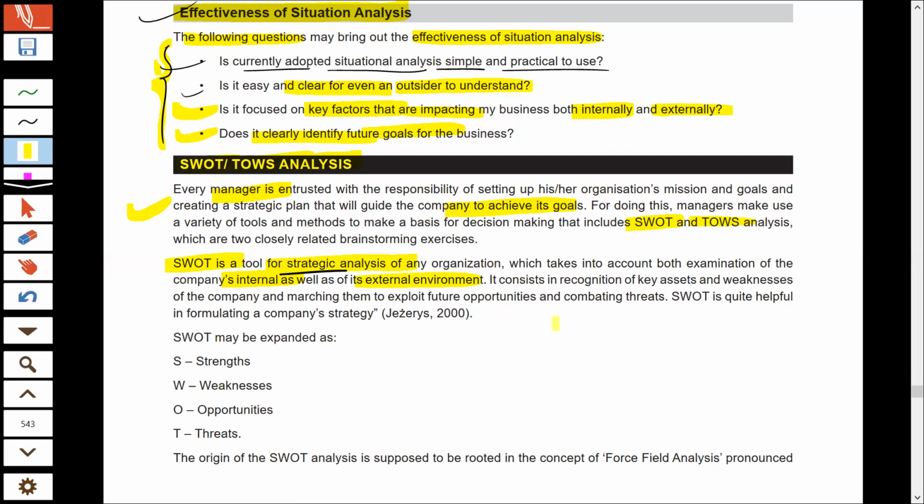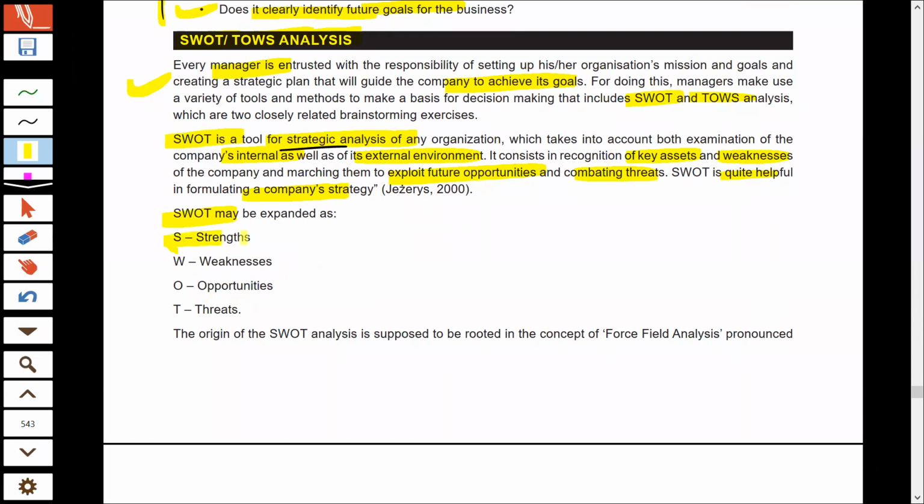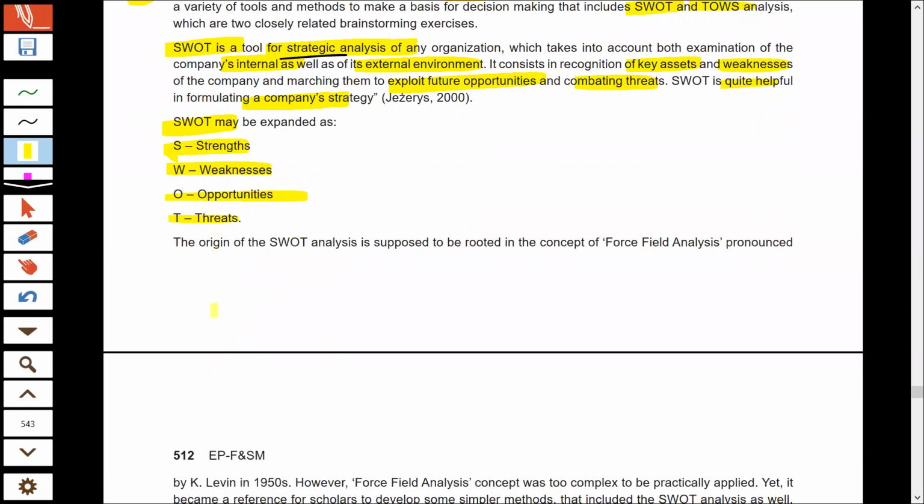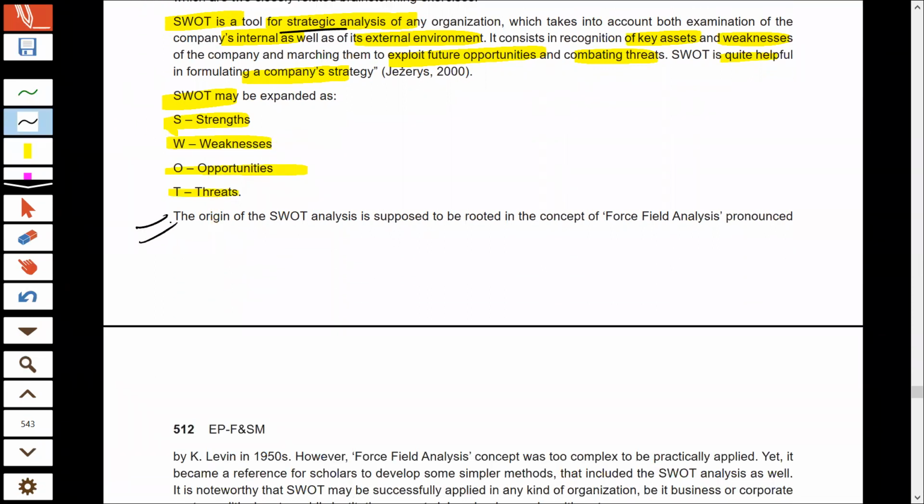By studying your internal environment, you will get to know about your key assets, that is your strengths and your weaknesses. And by doing your external analysis, you will get an idea about the future opportunities and the threats that any organization is facing. So SWOT is a helpful tool for managers for preparing a sound and proper strategy. SWOT is an acronym where S is strengths, W is weaknesses, O is opportunities, and T is threats. Now the important point for your MCQ is here.